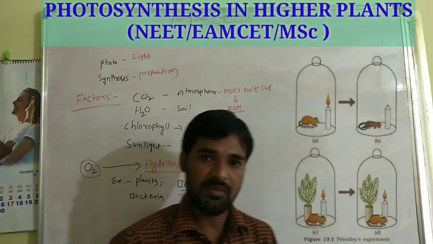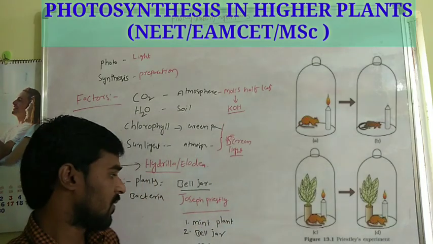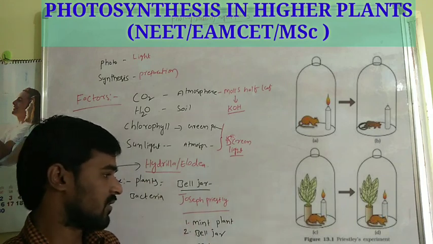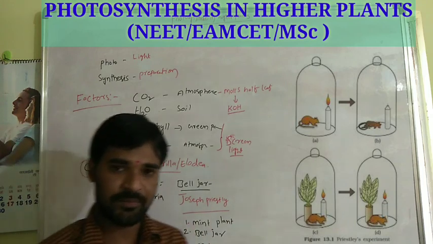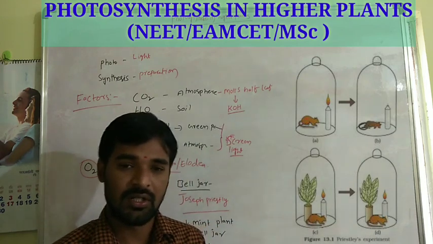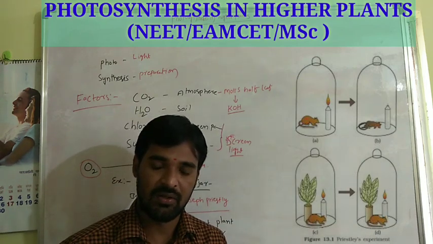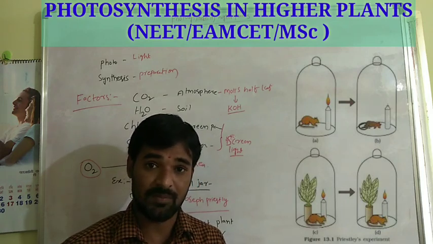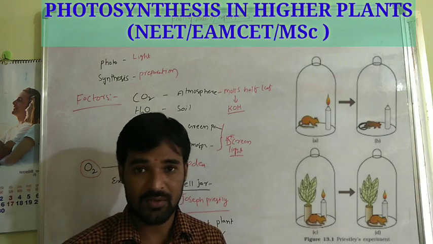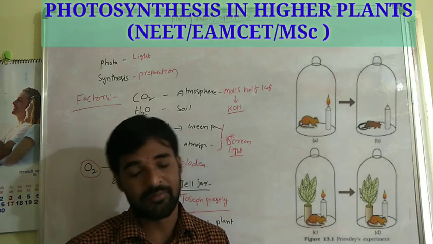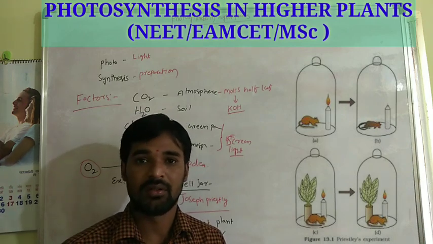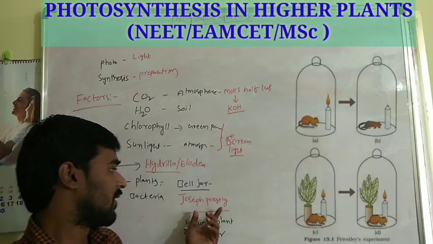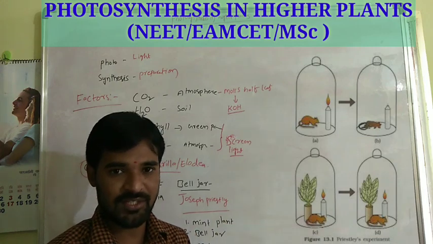Joseph Priestley performed a series of experiments using a mint plant, bell jar and mouse. By this experiment, he confirmed that plants release useful air into the atmosphere, and also plants absorb toxic gas from the atmosphere.